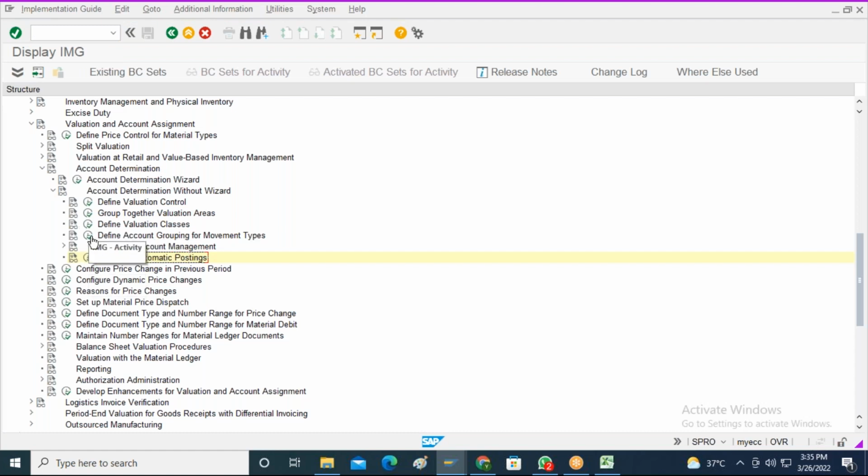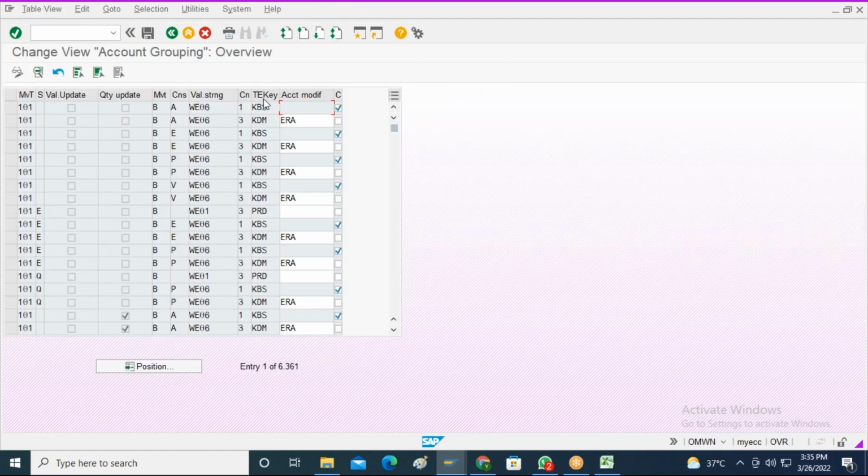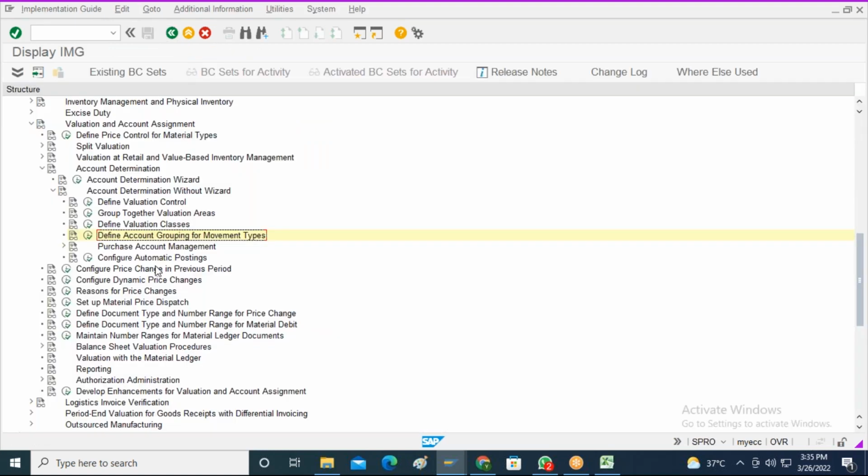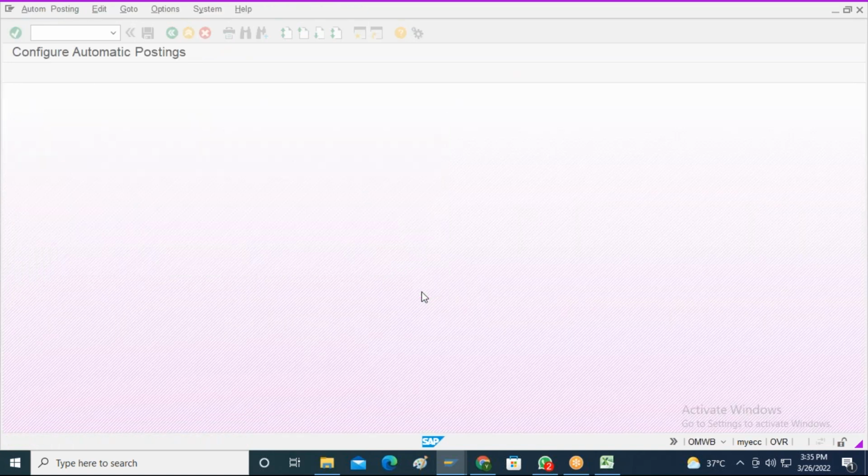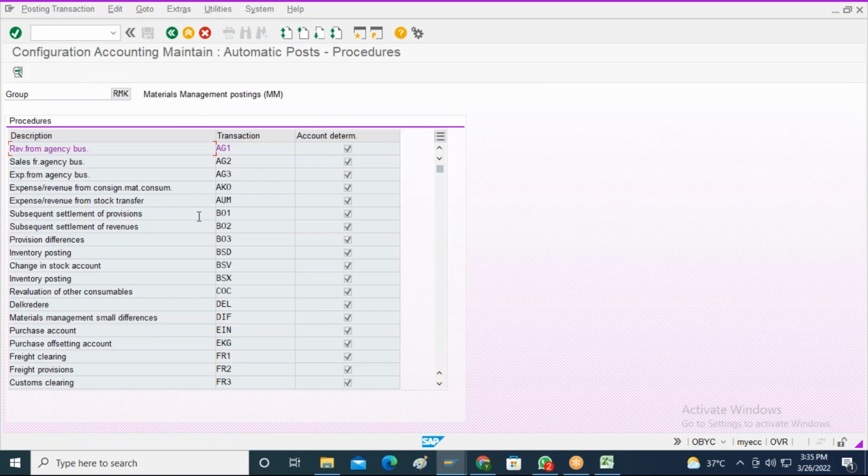See here, all these transaction event keys will trigger when you are trying to do the goods receipt against a purchase order. So for those transaction event keys and for the relevant chart of accounts combination, let us say BSX. BSX is one of the transaction event keys which is going to trigger when you are trying to do the goods receipt against a purchase order, nothing but the 101 movement type.